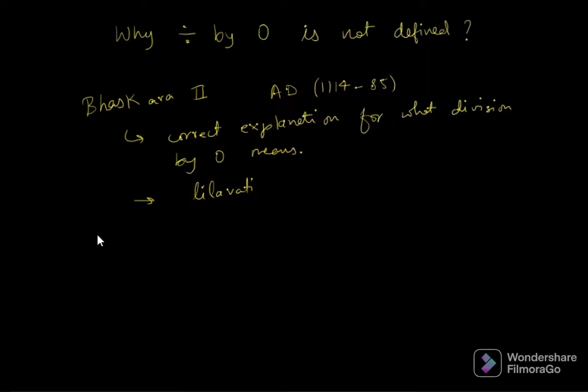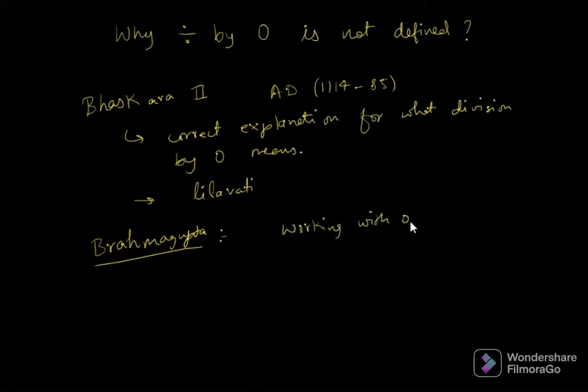Later on, there was this mathematician whose name was Brahmagupta. He was the one who started working with zero as a separate number altogether, and gave all the laws.